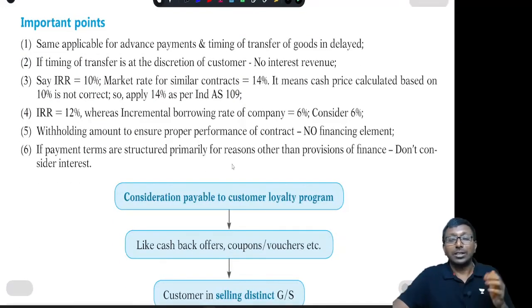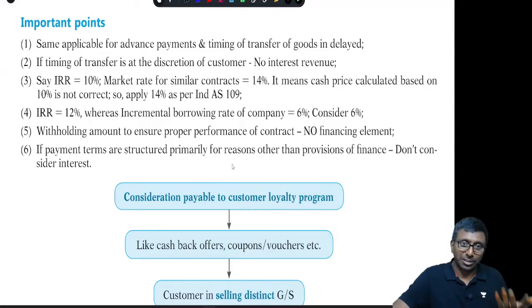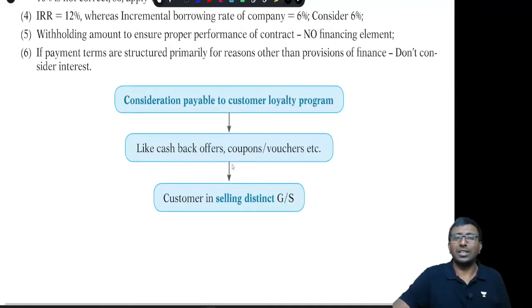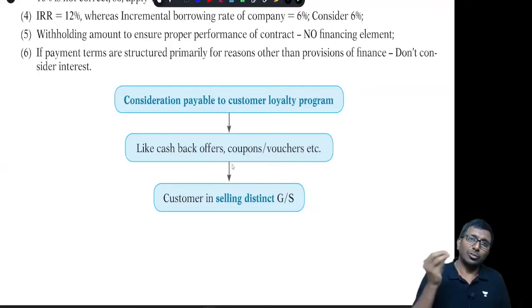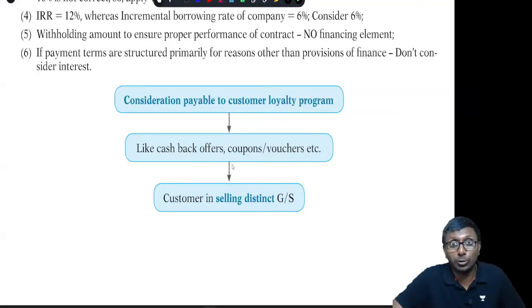Okay, next. If the consideration is paid or payable to the customer, that is like a customer loyalty program. What is this? In a customer loyalty program, cashback offers, coupons and vouchers are given to the customers. Then what are you supposed to do? The value of the coupon, voucher or cashback is supposed to be reduced from the total sales value.